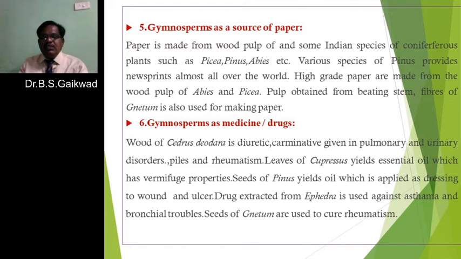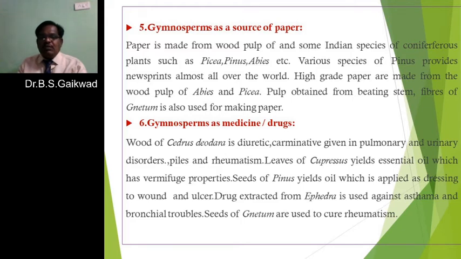This ephedrine is used against asthma. Asthma means what? It is a disease of the lungs. Sometimes the lungs are blocked or infected, as in pulmonary disorder or asthma, in which the lungs get infected, and lastly it becomes very difficult to breathe.